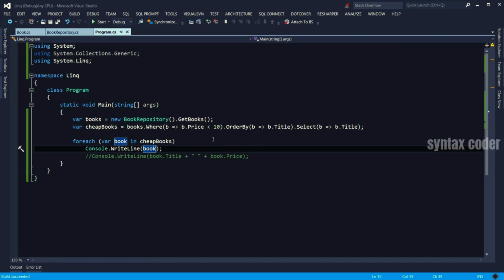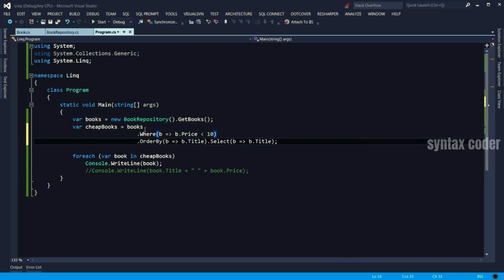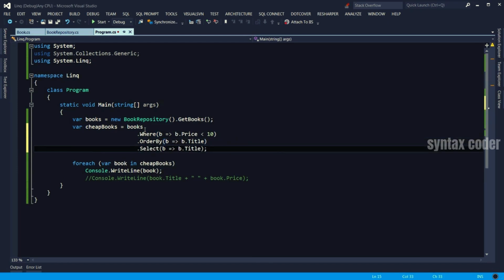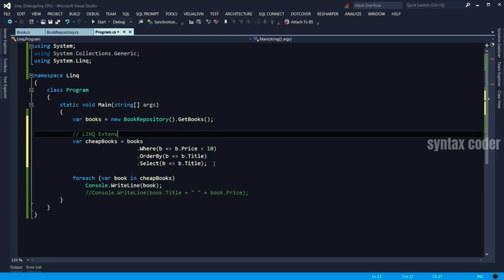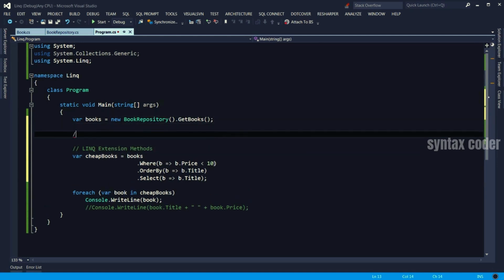Now in building real-world applications, sometimes the lambda expressions you write here get a little bit complex. So there is a common convention to lay out your LINQ methods here, and that is to lay them out like this. This way it's more readable and cleaner. So we filter, we sort, and select a property. Now this syntax is what we call LINQ extension methods. We also have another syntax to write LINQ queries, and that's what we call LINQ query operators.